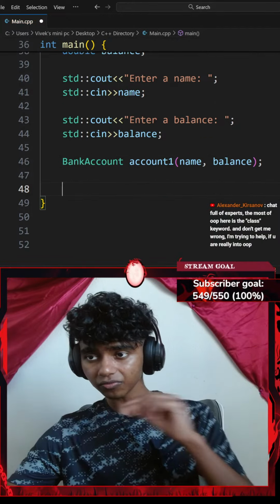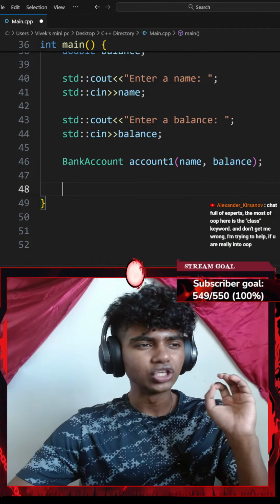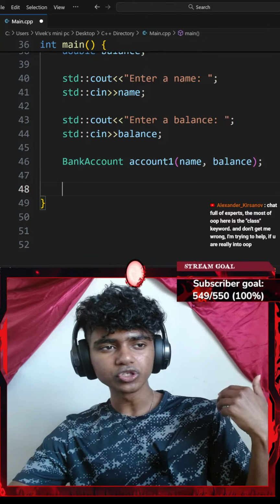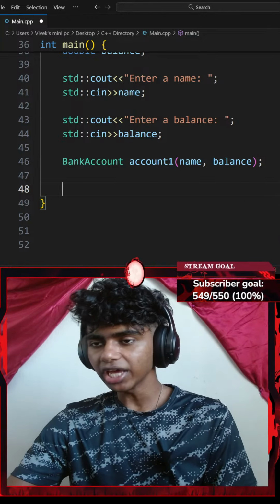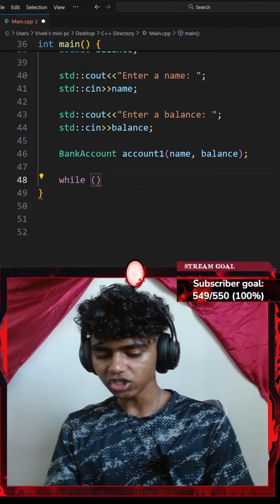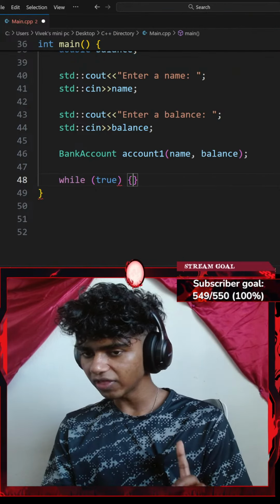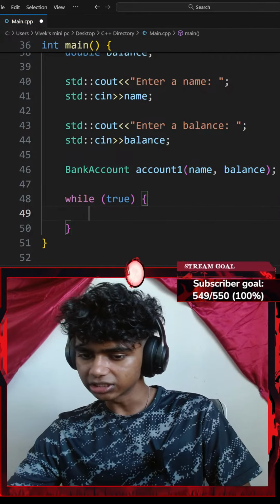Okay, and then using a loop, let the user choose between options 1, 2, 3, and 4. So let's go ahead and use a loop. I'll go with something like while, a pair of parentheses. Let's go with something like a while true loop. And then I'll add a pair of curly braces.